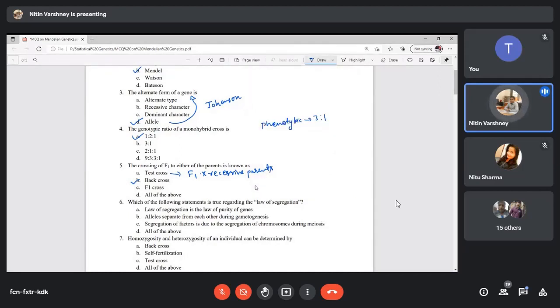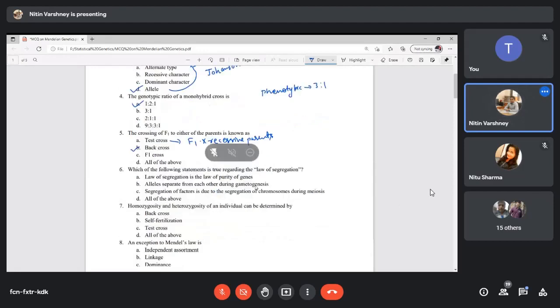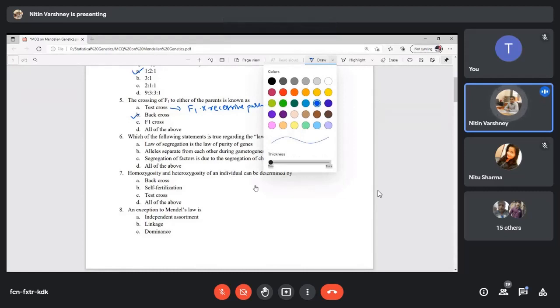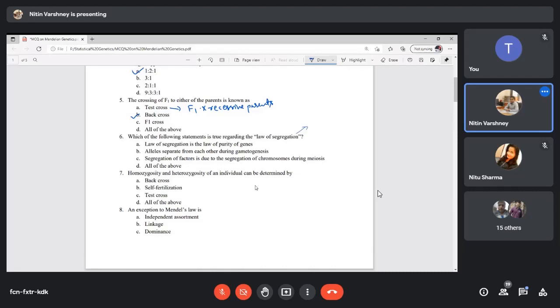Okay, next is: which of the following statements is true regarding the law of segregation? This is the first law of Mendel. First option: law of segregation is the law of purity of genes. Alleles separate from each other during gametogenesis. Segregation of factors is due to segregation of chromosomes during meiosis.